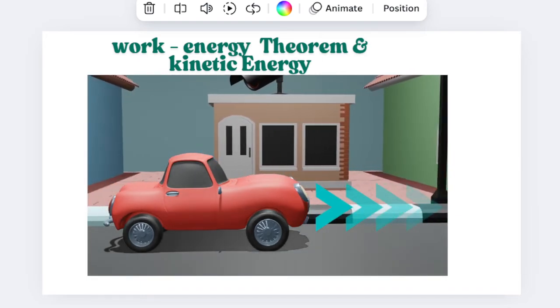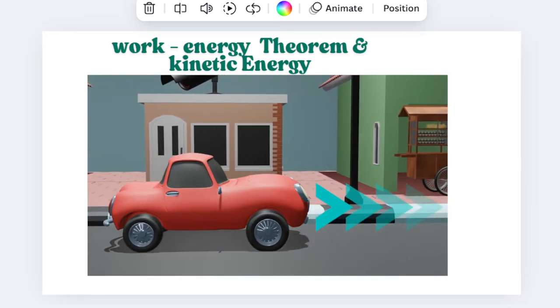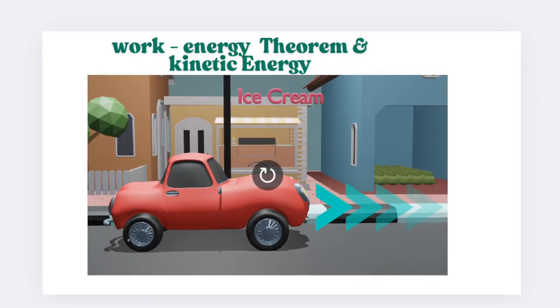So what are we observing here? Here the car is moving, and it has the frictional force, kinetic friction, and also the normal contact force, and it also has the gravitational force.